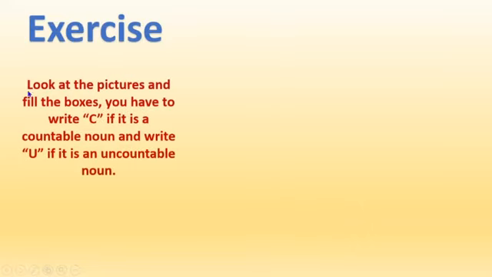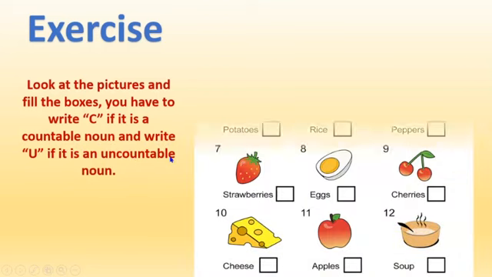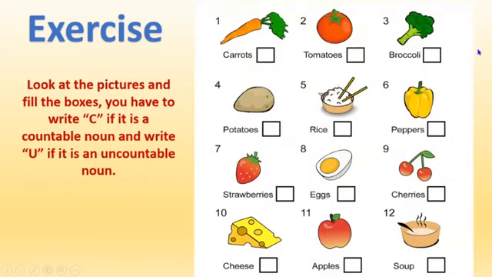Okay, now I want to check an exercise. The instruction says, look at the pictures and fill the boxes. You have to write C if it is a countable noun, or write U if it is an uncountable noun. We have 12 pictures and you have small boxes. The idea is you have to fill them with C or U. Is it countable or uncountable?